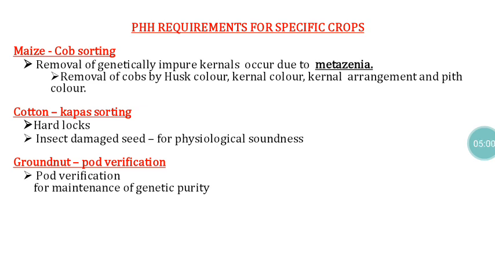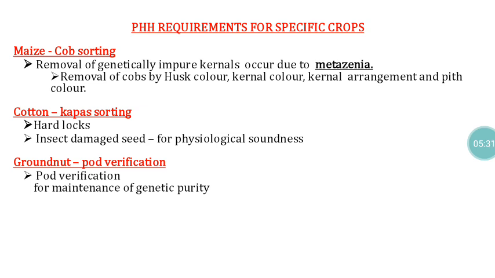So in order to ensure that all the seeds we are going to separate are true to type, we have to do the cob verification. Mainly the metaxenia causes the problems, so we have to verify the cob based on the color. If there is any discoloration, any kernel having a different color, those cobs should not be included for seed extraction purpose. Similarly, in the case of cotton, kappas sorting is very important.